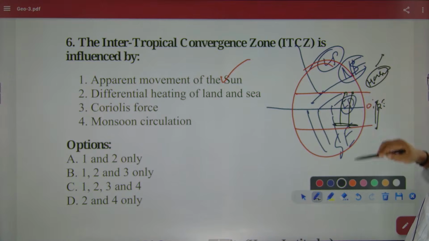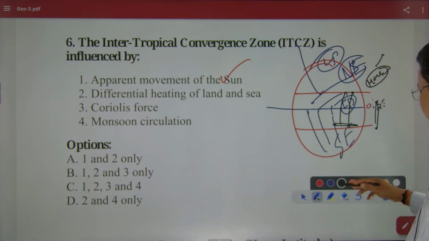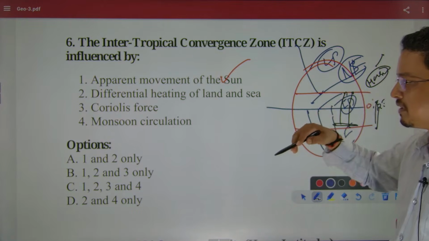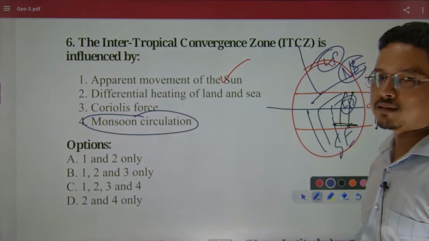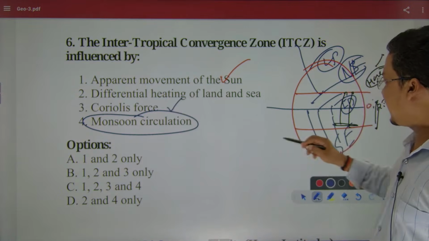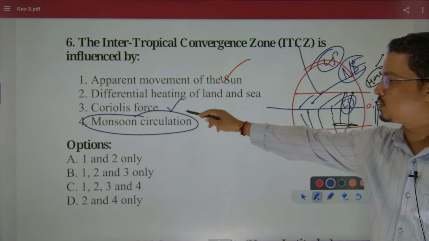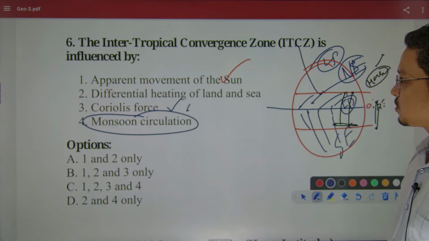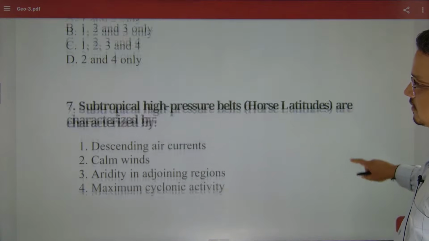That is the air mass theory given by Flohn, and the orientation of the air mass is set through the Coriolis force. So all is the correct answer.